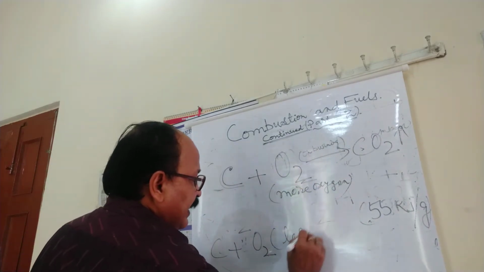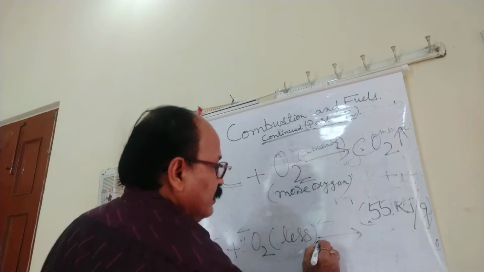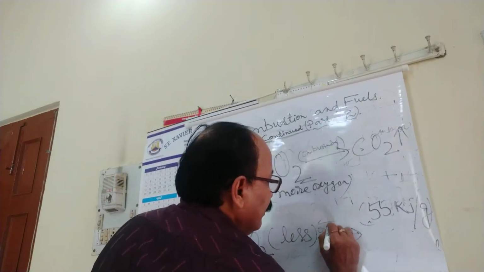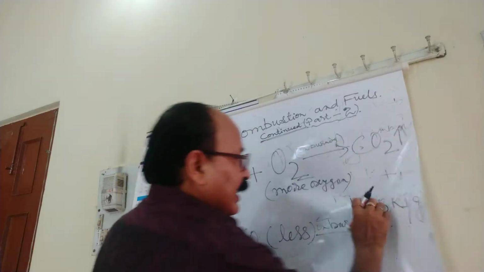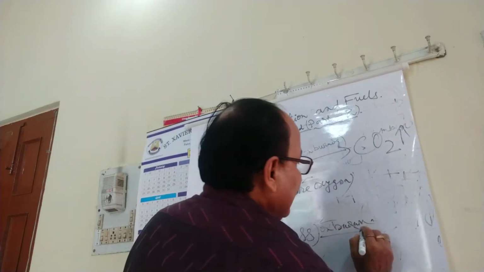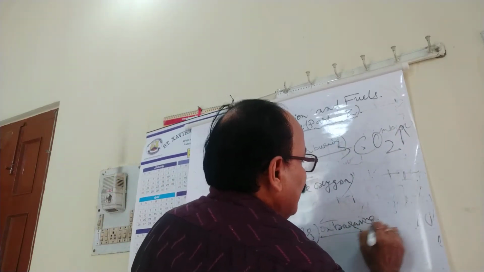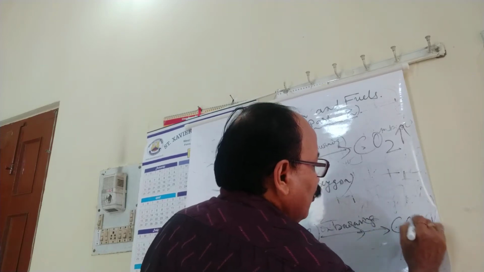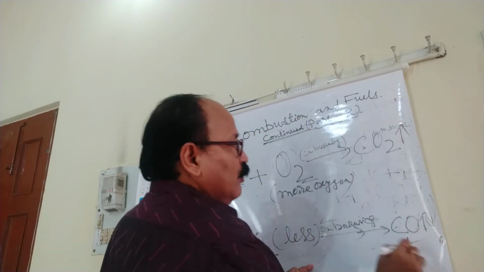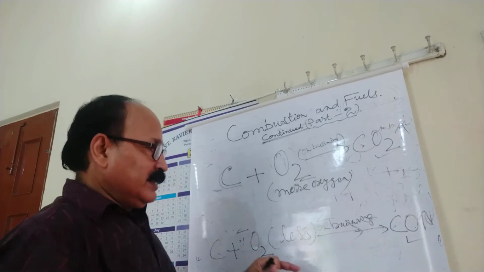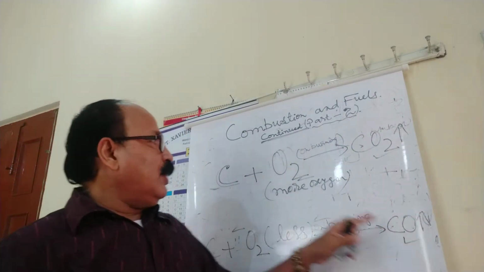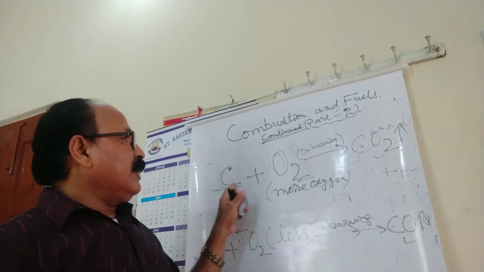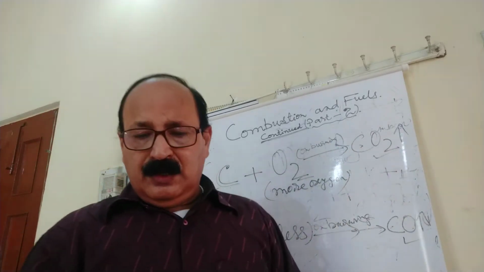Here it is less oxygen: on burning we get carbon monoxide. This is carbon monoxide, this is carbon dioxide. So with less oxygen, carbon monoxide is formed, and with more oxygen, carbon dioxide is formed.